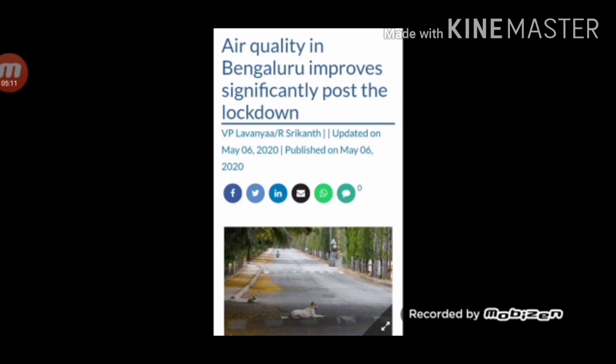By seeing this news, you can understand that there is air pollution due to progress of human being. Students, I want you to suggest some suggestions to control air pollution.